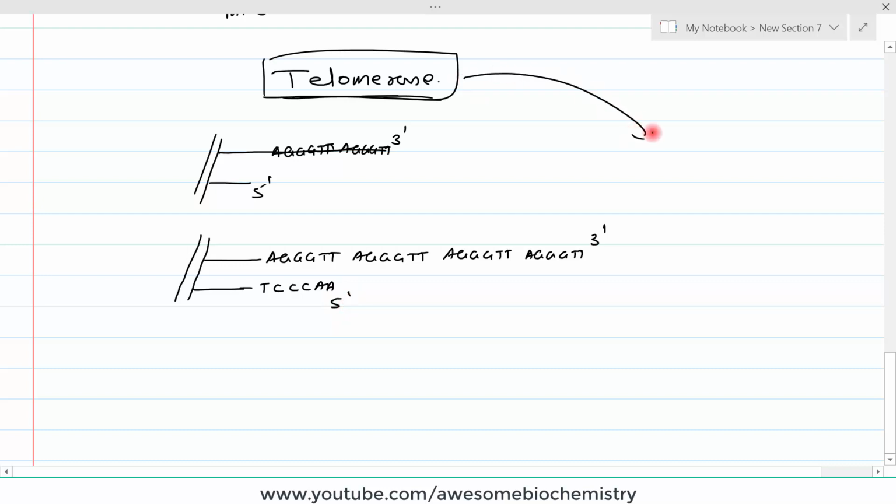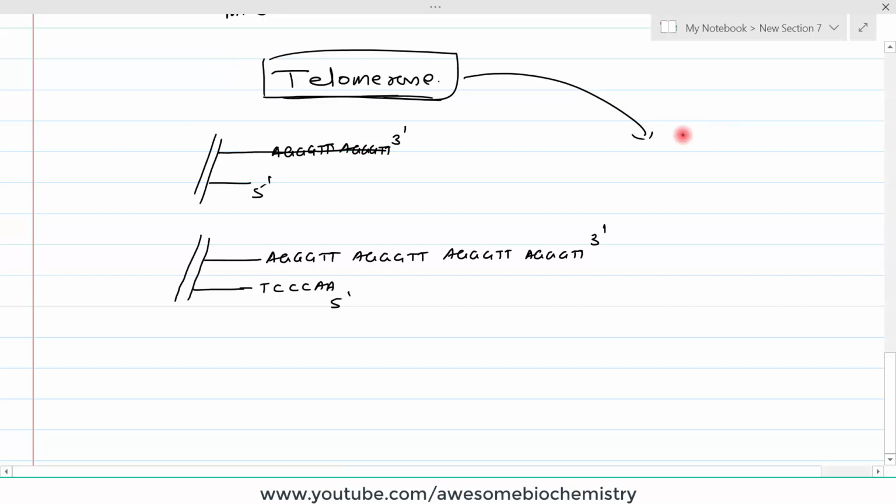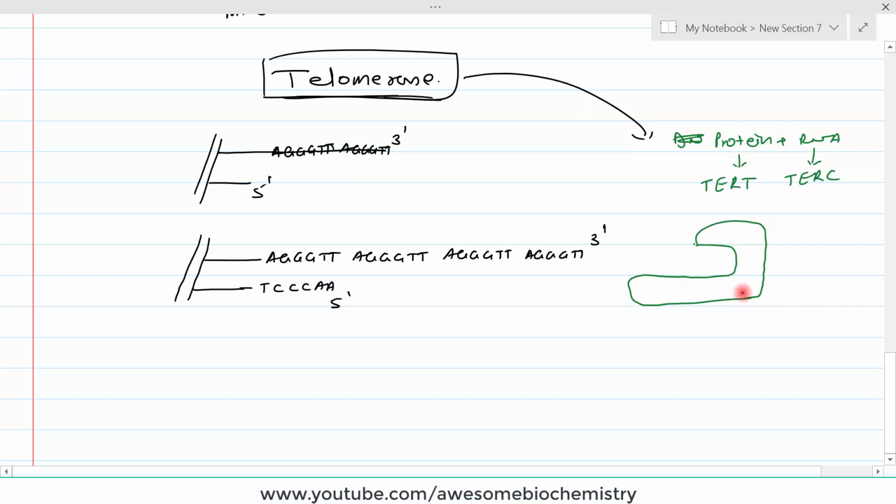Now this telomerase enzyme is basically a combination of protein and RNA. Its protein part is known as the TERT subunit, whereas its RNA part is known as the TERC subunit. First, its protein part: this is your telomerase enzyme, its TERT subunit.